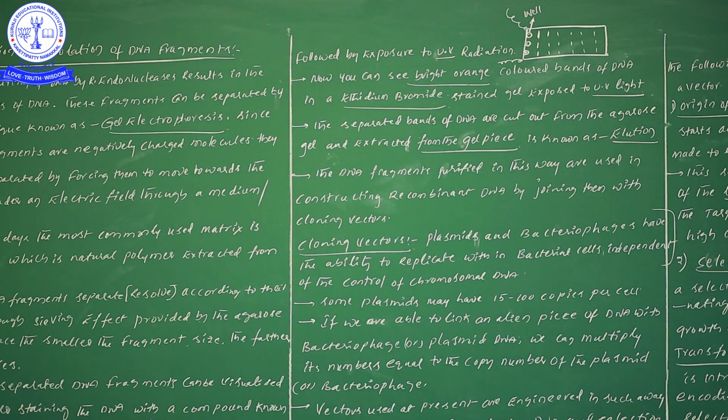From the public examinations point of view, under gel electrophoresis, what are the main important points to be discussed? First of all, agarose, try to remember. Next, ethidium bromide, try to remember. Next, when we observe these DNA fragments under UV light, the DNA fragments can be seen in bright orange color. Next one is elution.